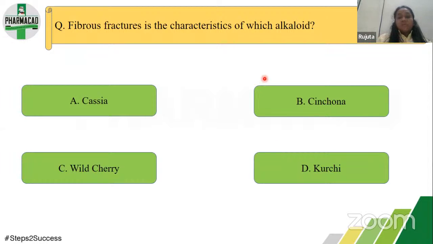Now here the question is with respect to the drug which contains alkaloids. Cassia, cinnamon contain volatile oil, so since we are talking about alkaloids, this option can be eliminated. Now there are 3 different options left, that is cinchona, wild cherry and kurchi. Now when you study morphology, the answer for this is cinchona. Cinchona is a very fibrous drug. If the inner part of the cinchona is seen, it contains a lot of white fibers, brown colored fibers.